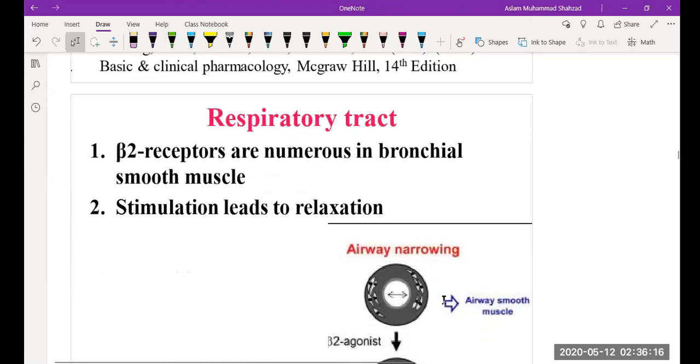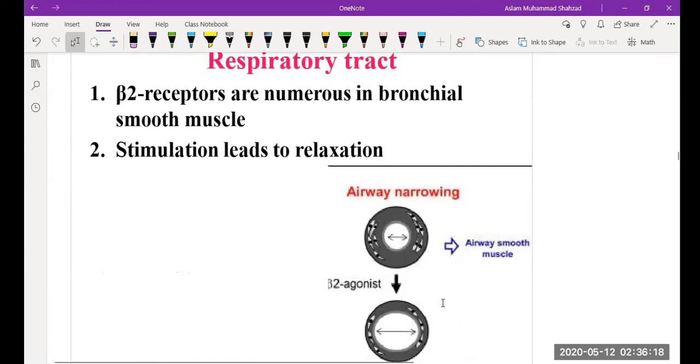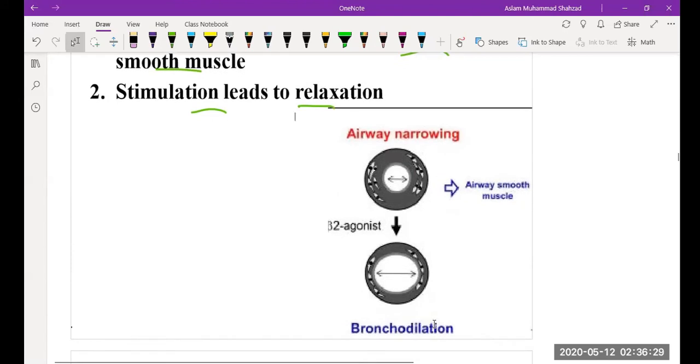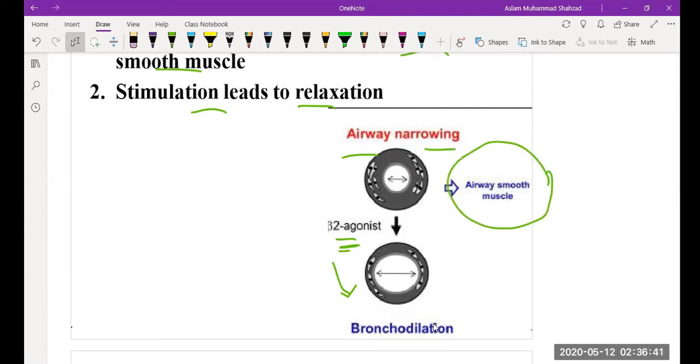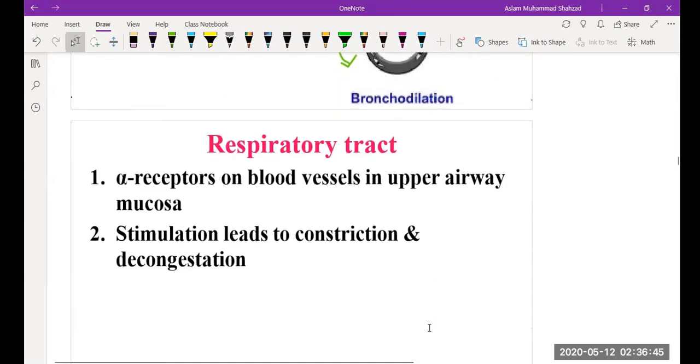Then when we talk about their effect on the respiratory tract, beta 2 receptors act on bronchial smooth muscles, and the stimulation leads to the relaxation of the smooth muscles. So beta 2 agonists will be used especially as bronchodilators to relax the airways if they are narrowed down. And why? Because the beta 2 receptors are present on the smooth muscles. So that's how that mechanism functions.